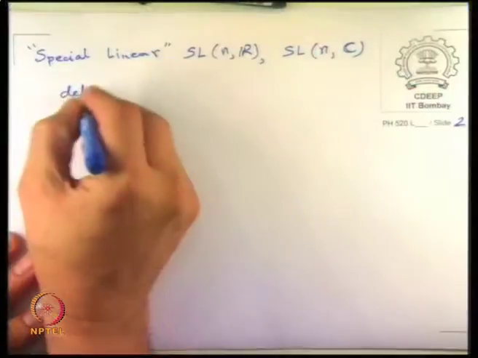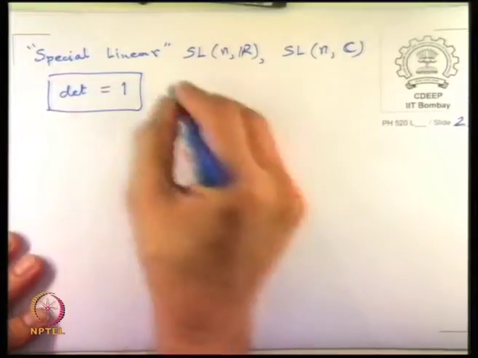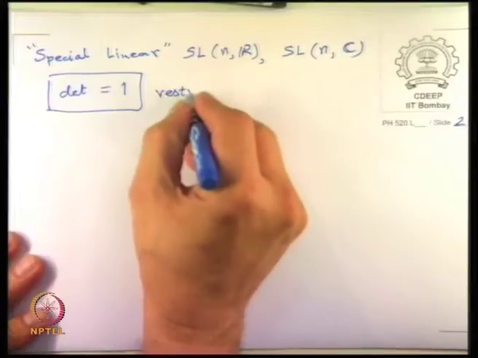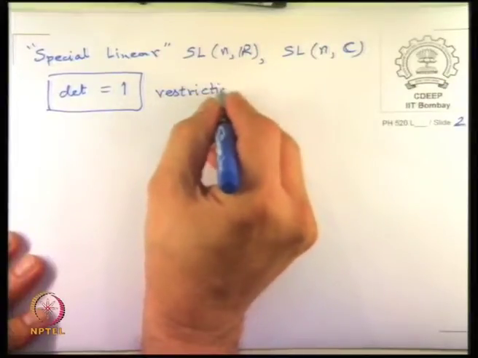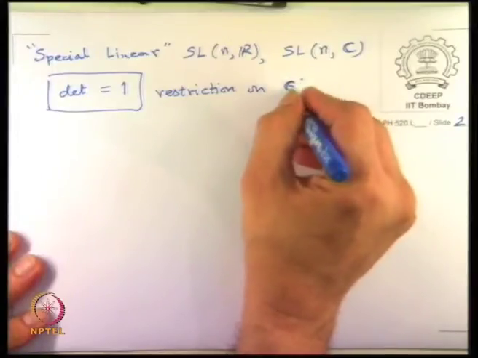So here the requirement is determinant equal to 1, a restriction on the corresponding GL.